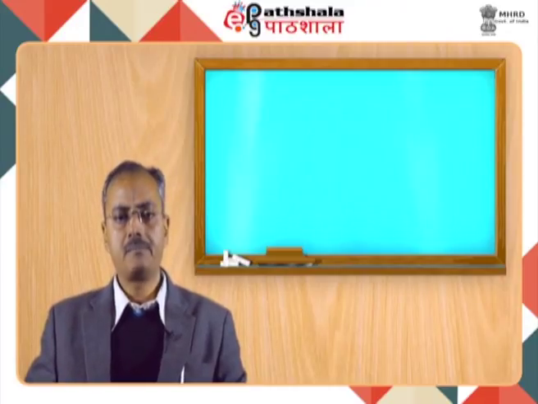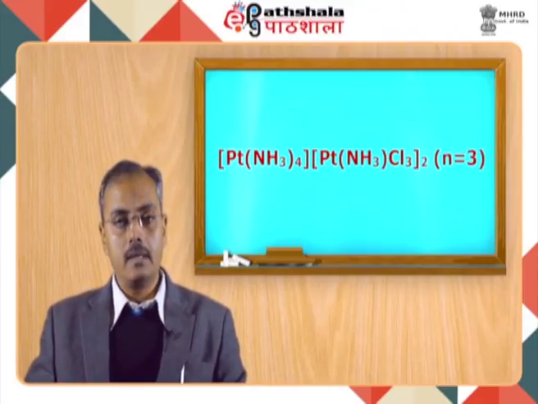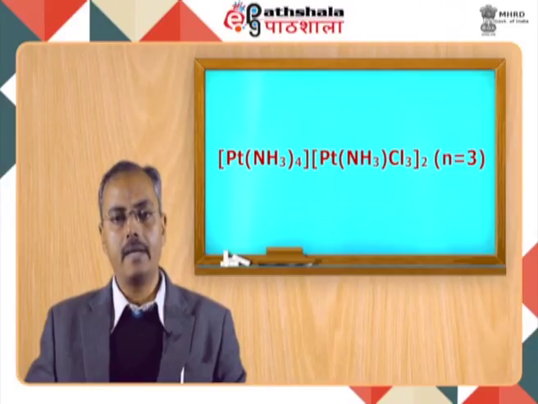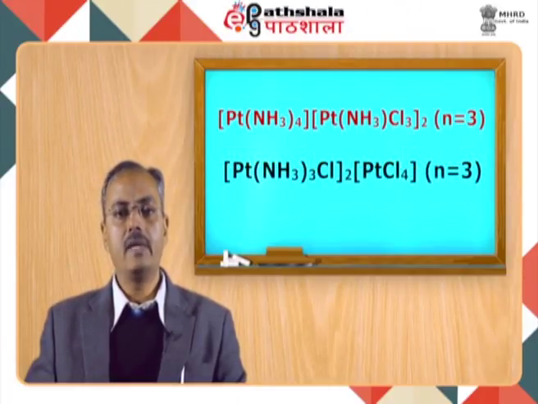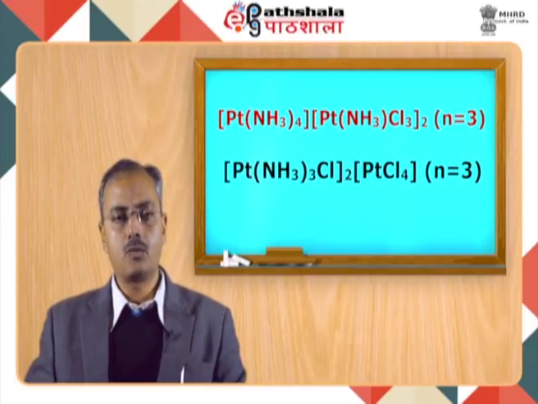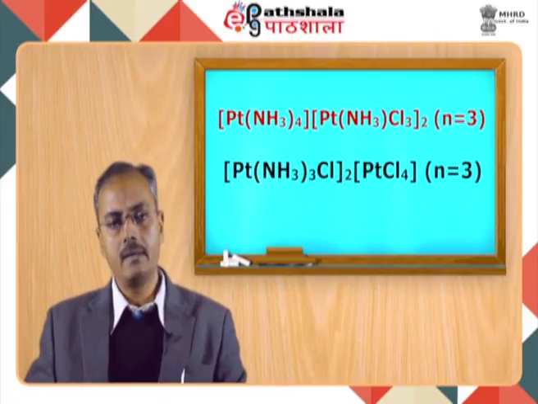The first one will have in the first bracket platinum surrounded by 4 amine ligand, bracket close. The second square bracket has platinum surrounded by 1 amine ligand, 3 chloride ligand, bracket close, whole twice. Then we can write the second isomer as the square bracket platinum surrounded by 3 amine ligand, chloride, bracket close, and then platinum surrounded by 4 chloride ligand.